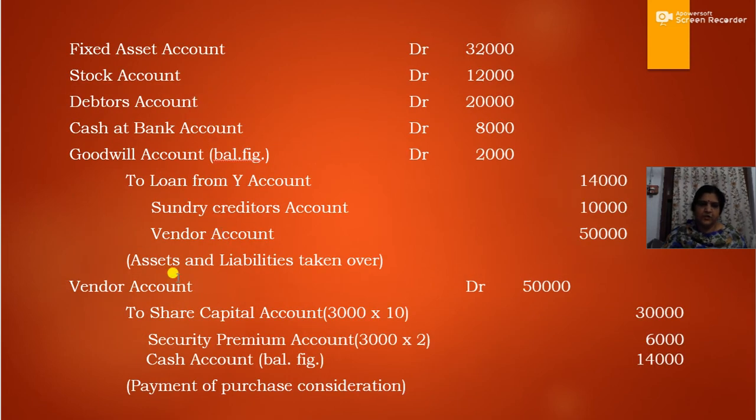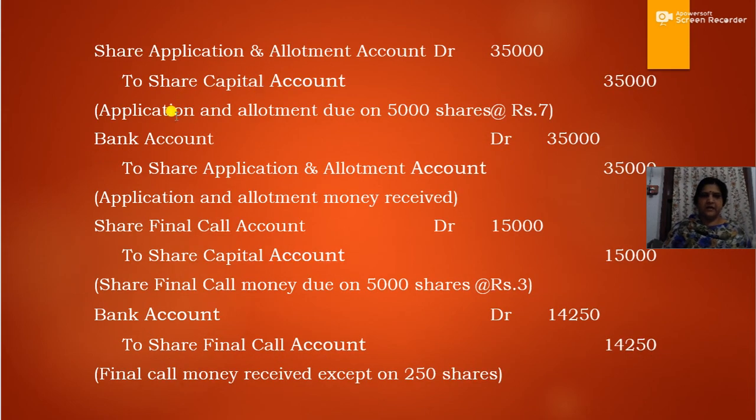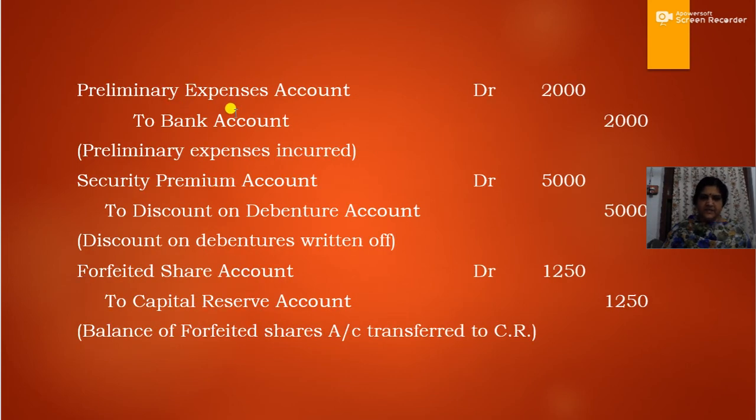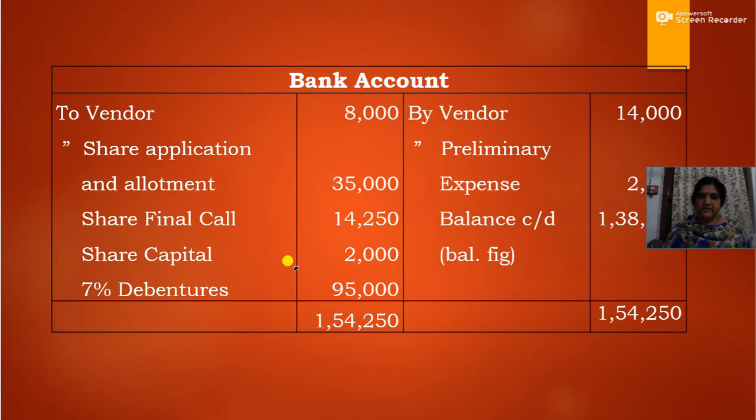First journal entry for taking over assets and liabilities, second for payment of purchase consideration, then third for application allotment money due, then application allotment money received, final call money due, final call money received, then forfeiture of shares, reissue of shares, issue of debentures, then preliminary expenses paid off, then writing off the discount on issue by using securities premium, and finally transferring the forfeited shares account to the capital reserve account. So these are the journal entries. Now we have to prepare an account, that is bank account. There are various transactions related to bank and we have to prepare a bank account.